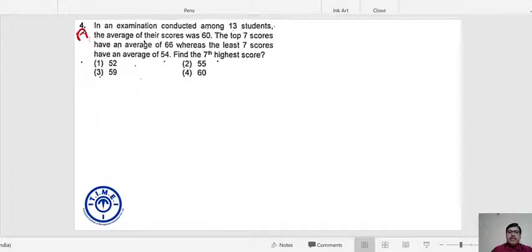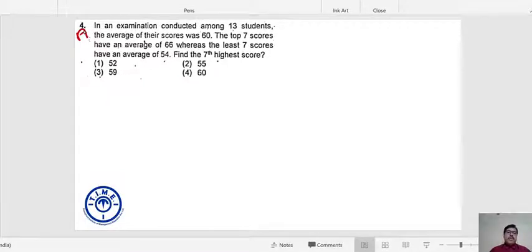In an examination conducted among 13 students, the average of their scores was 60. The top 7 scores have an average of 66, whereas the least 7 scores have an average of 54. Find the 7th highest score.